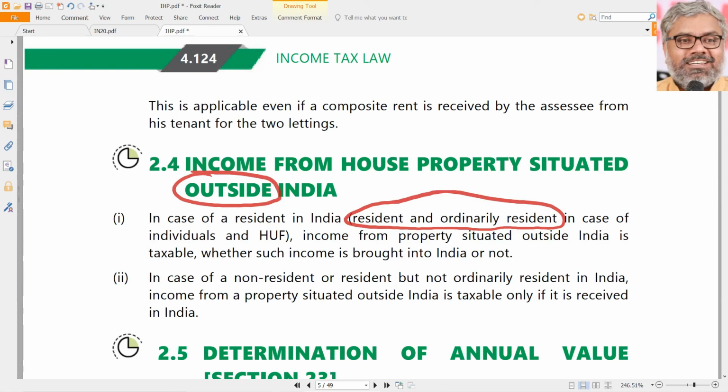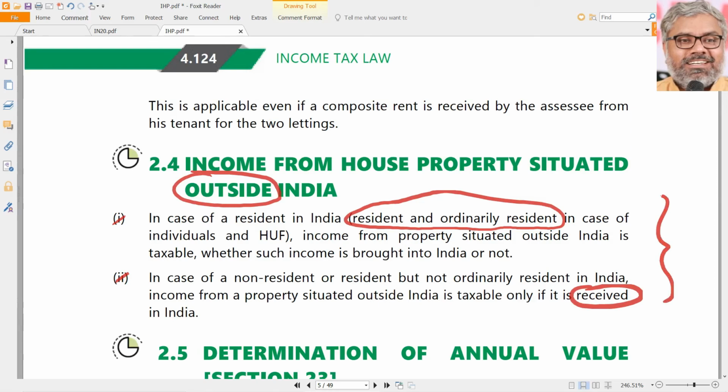Then, such income from house property, even though it is situated outside India, is taxable in India for ROR, whether such income is brought to India or not. That is the first point. Second point, in case of non-resident or RNOR, if there is income from house property situated outside India, it will be taxable only if it is received in India. We know that also. So these two points are already known from the residential status chapter itself, nothing new.